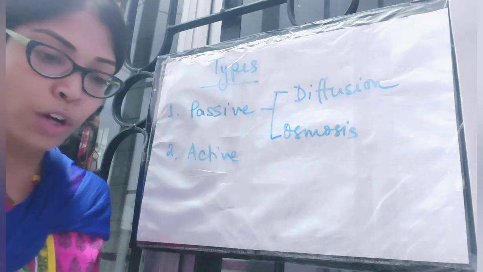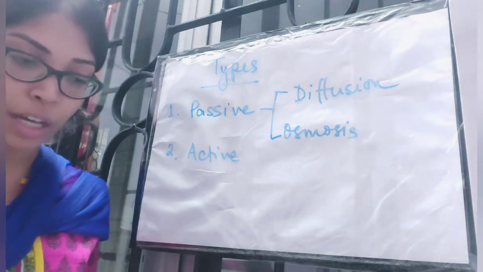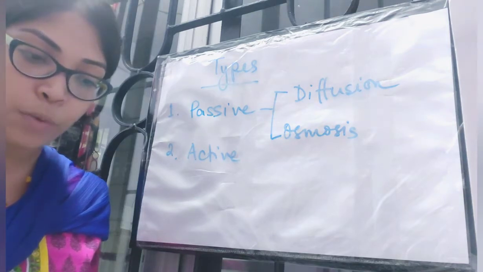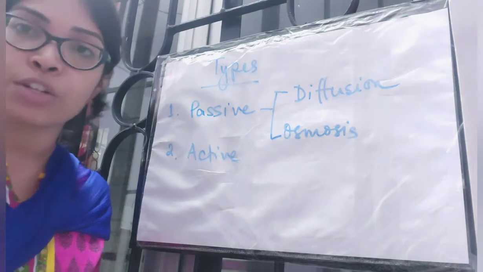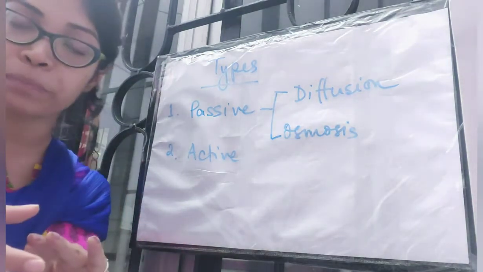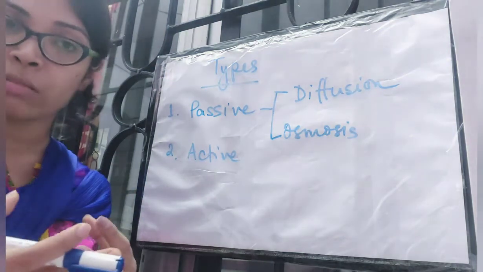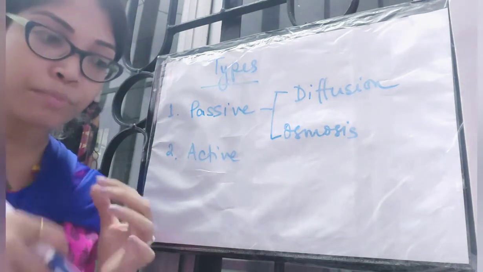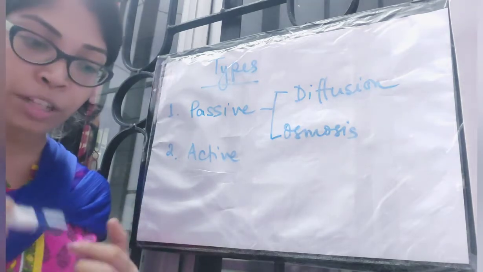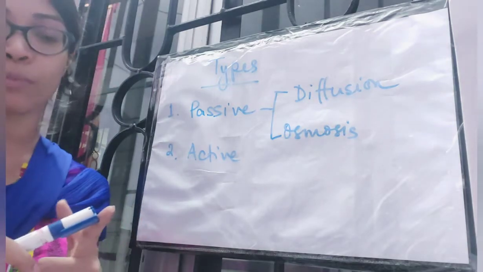Next, moving on to page number 67, you will find the definition of diffusion pressure there. What is diffusion pressure? The pressure that is exerted by the diffusing molecules is called diffusion pressure. Every moving molecule will exert a pressure, right? So the diffusing molecules exert a pressure, and that pressure is known as diffusion pressure.